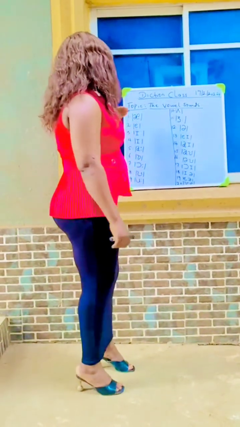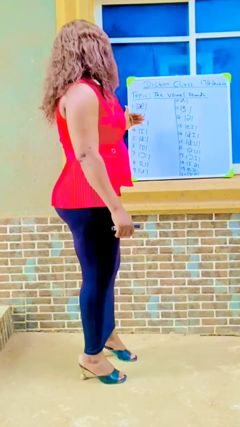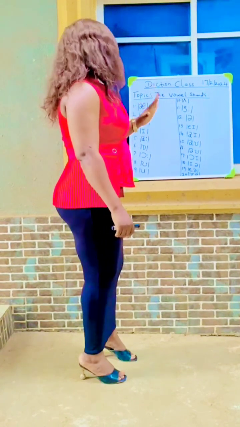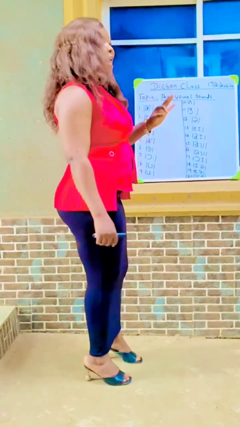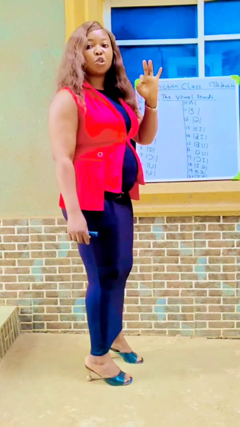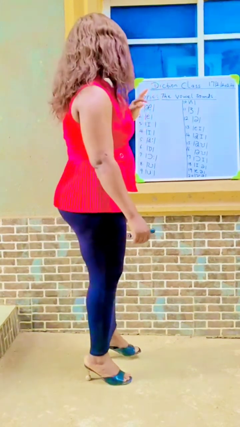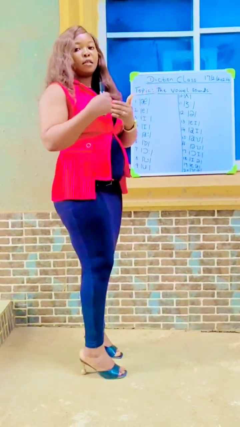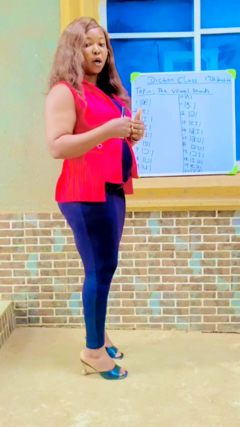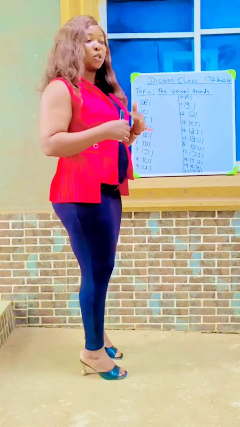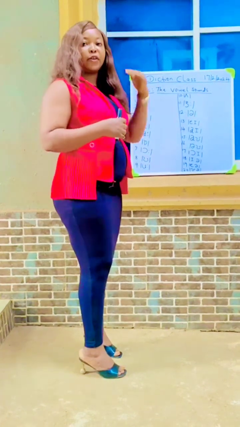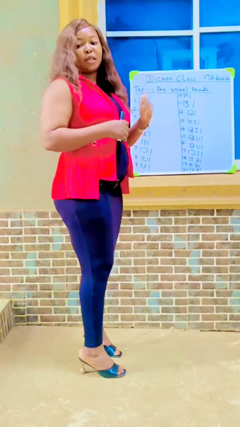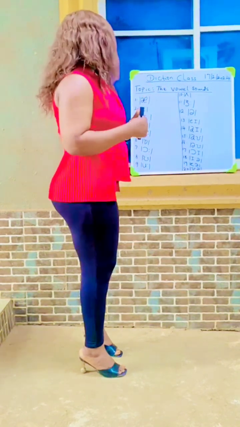So in these monophthongs, we have about 5 long vowels and 7 short vowels. Okay, we have some that we pronounce longer than others. Those are the long vowels, while we have some that we pronounce shorter than others. So those are the short vowels.